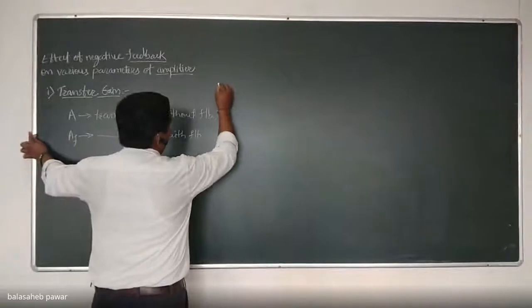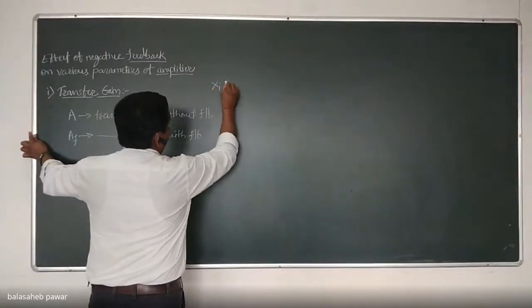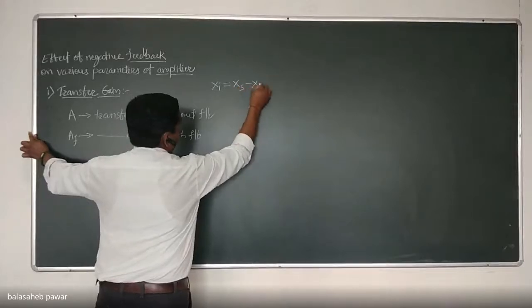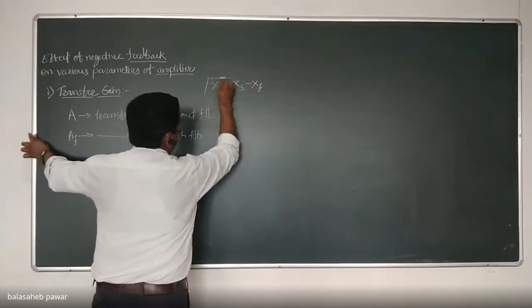Therefore, AF we can write as XO by XS. As we know, what is XI in general? If you can recall the previous lecture, then we can write XI equals XS minus XF. Can you recall it?